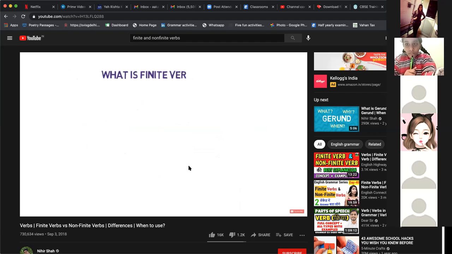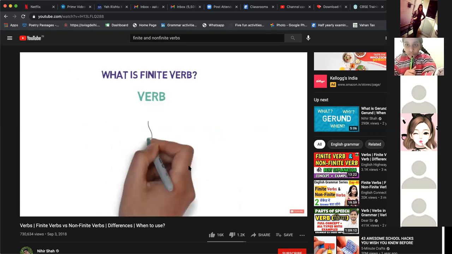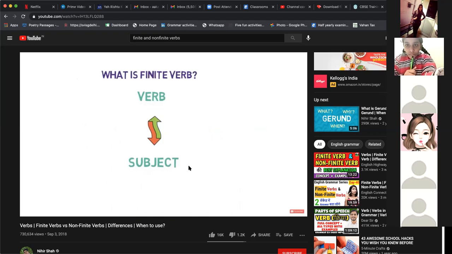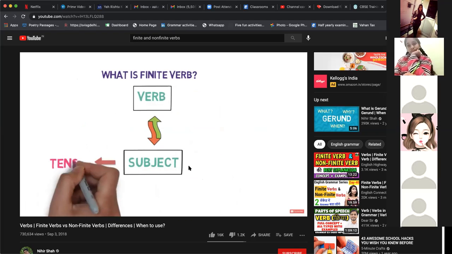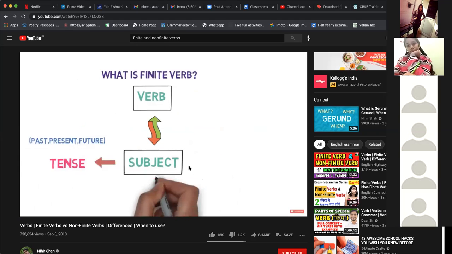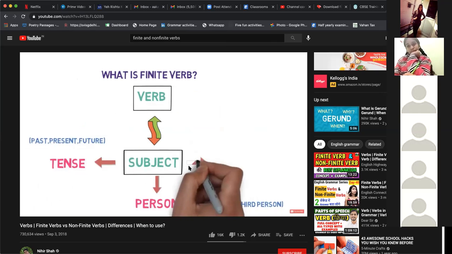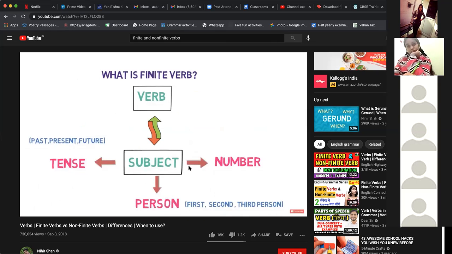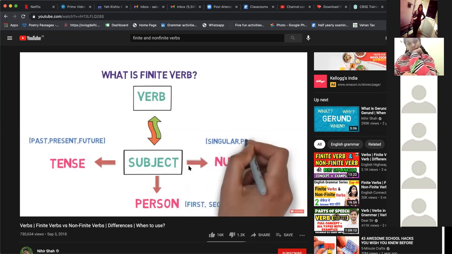A finite verb is a verb that has a finite or limited agreement with the subject. What does it mean? It limits its usage as per the subject's parameter. There are three defined parameters on which this limitation is fixed. First is tense, that is, the subject is performing the action in past, present, or future tense. Second, person, that is, the subject is first person, second person, or third person. And third is the number, that is, the subject is singular or plural.